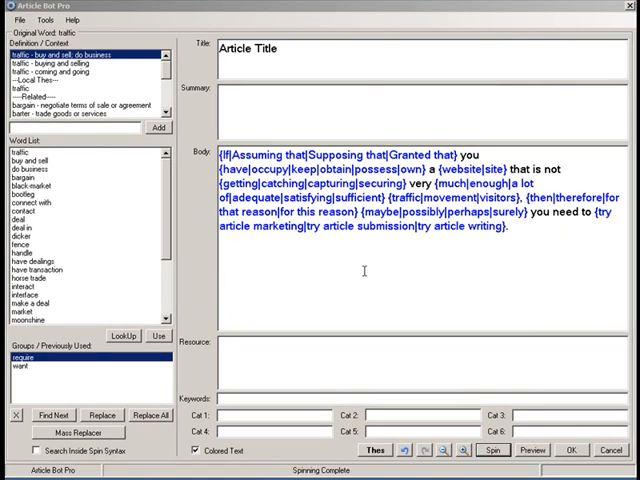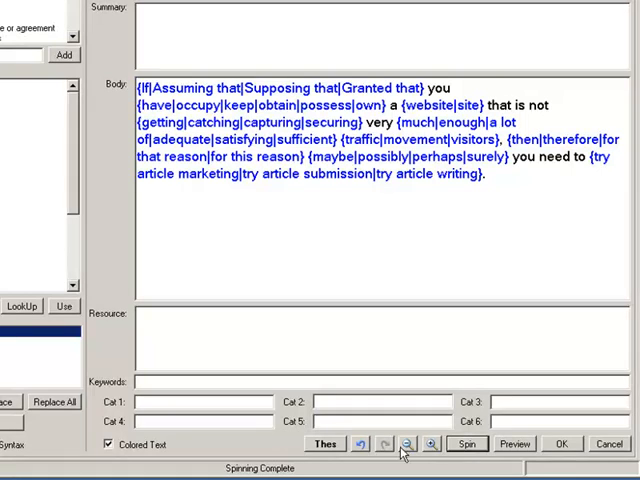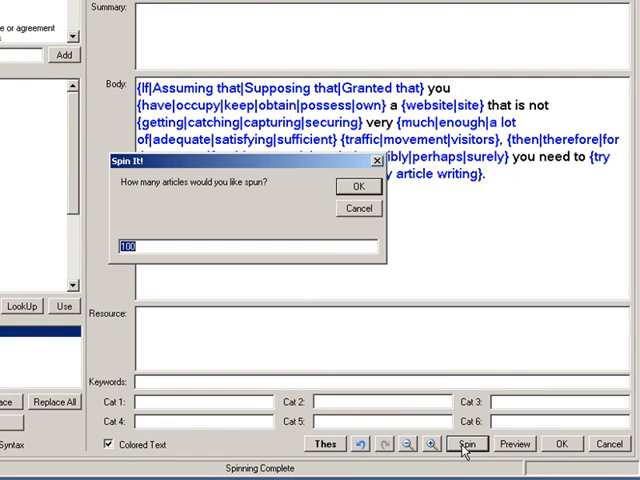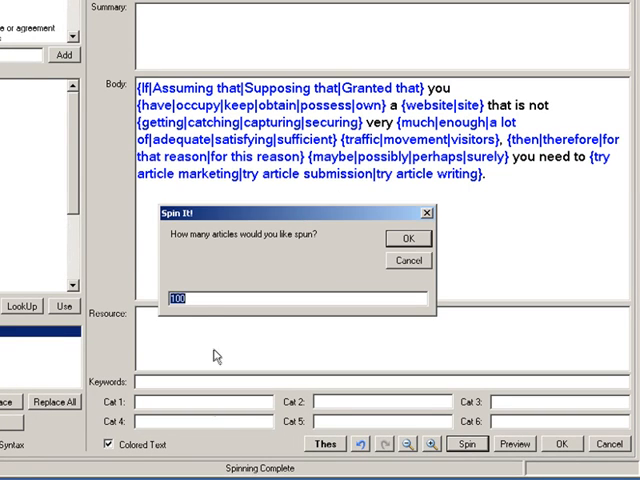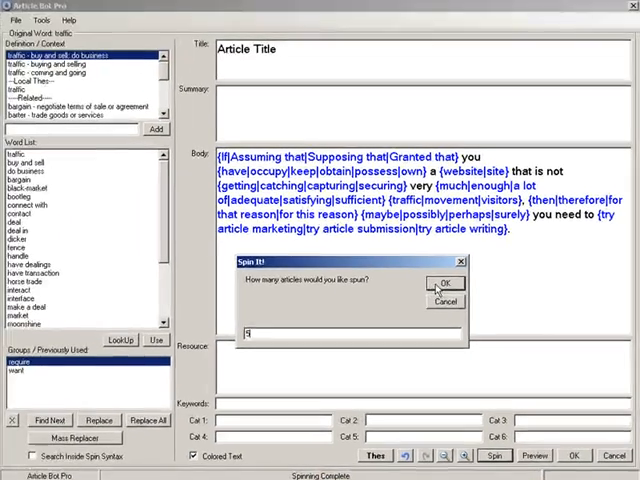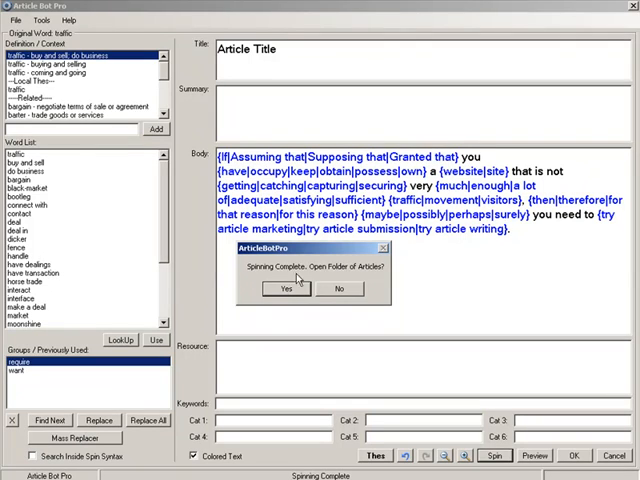Okay, so the last thing I want to show you is the spin button. This is where we actually create our various different articles. So I'll just hit the spin button, and how many articles would you like spun? The default is 100, but since I only have such a small amount of text in my body, I'll just hit 5. I'll hit OK. When the spinning is complete, it'll ask if you want to open the folder of articles.